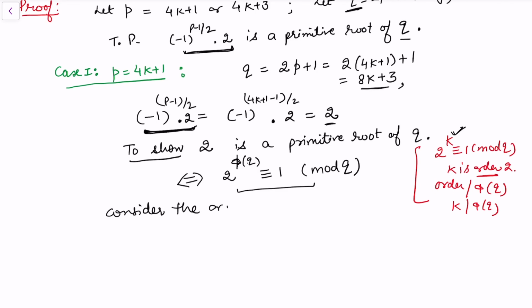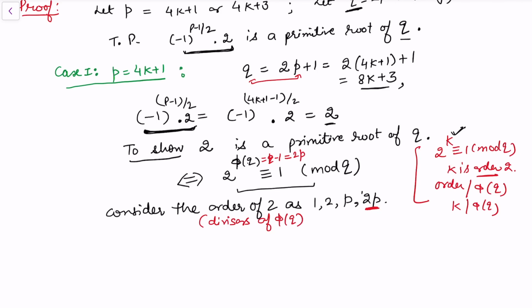Consider the order of 2 as 1, 2, p and 2p. These are the possibilities. And why am I considering 2p? As we can see, this quantity is phi(q). phi(q) is q minus 1, and q minus 1, from this statement itself, is 2 times p. So the maximum it can take is 2p, and we are actually considering the divisors of phi(q). So the divisors of phi(q) are 1, 2, p or 2p.